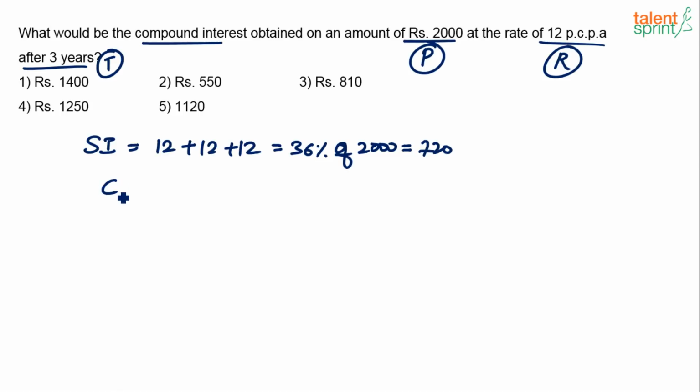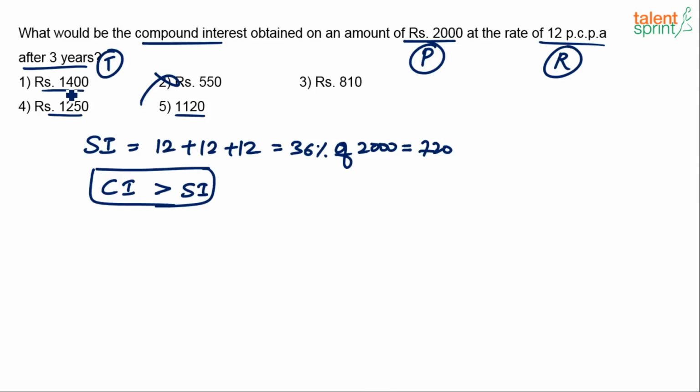Now you very well know that compound interest is always more than simple interest for the given rate of interest and principal amount. CI is always more than SI. So clearly compound interest should be more than 720. So immediately option 2 is ruled out. 550 cannot be the answer. And it won't be going in the range of 1400, 1250, 1120 and all, right?